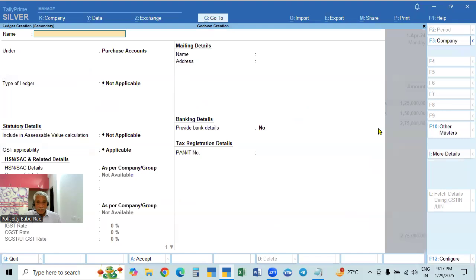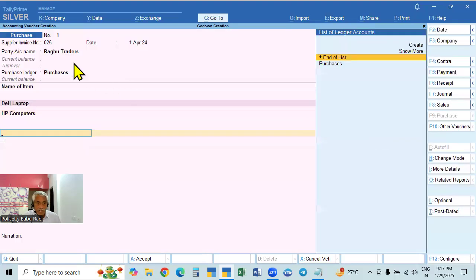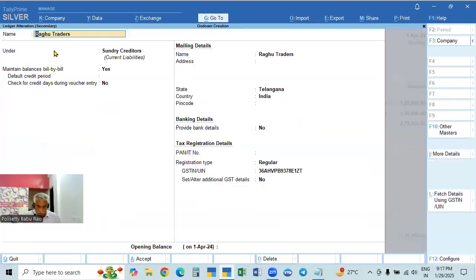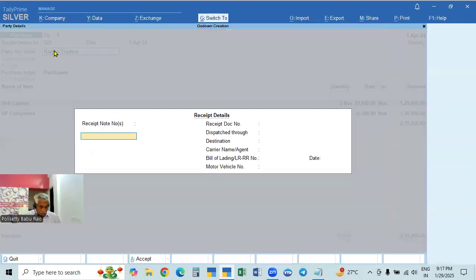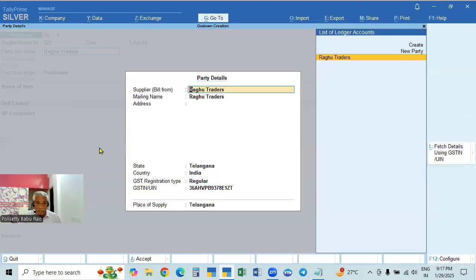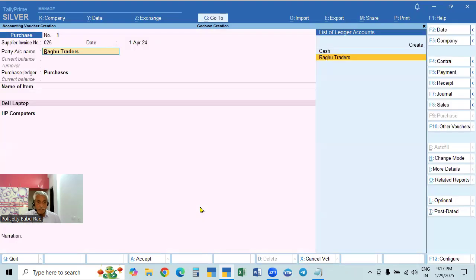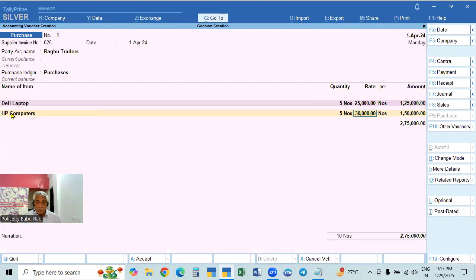See here, what is the state here? Raghu traders. When you make the entry here, in the party details, you can see which state, the place of supply. Where is the place of supply? His place, Telangana, that is the recipient who is purchasing. Now we are selling, so his place is the place of supply. When you are purchasing, our place is the place of supply. So Telangana. That is why we require taxes in the case of the same state, Telangana. Local state means CGST, SGST.